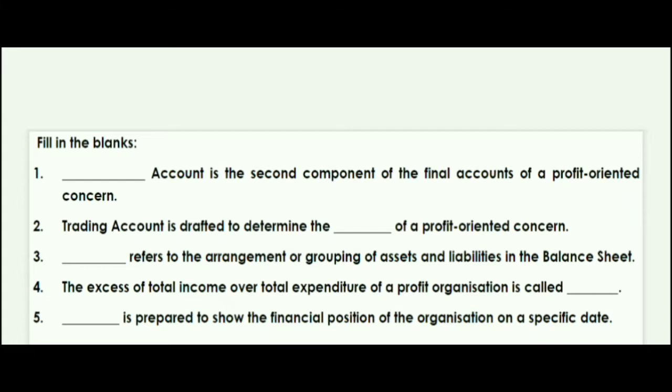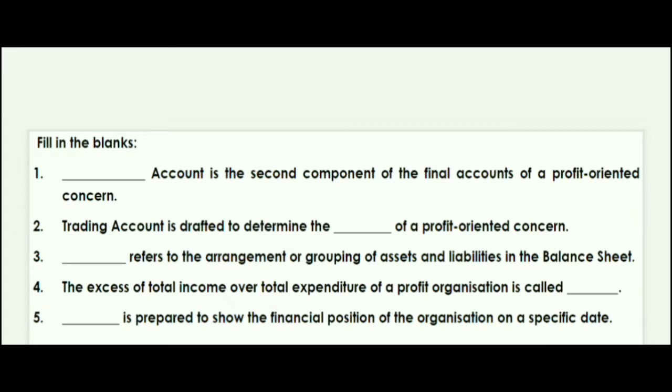So well, the answer is gross profit. You know what guys, trading account is drafted to determine the gross profit of a profit oriented concern. All the time remember please, trading account is drafted to determine the gross profit. Trading account is drafted to find the gross profit of a profit oriented concern.